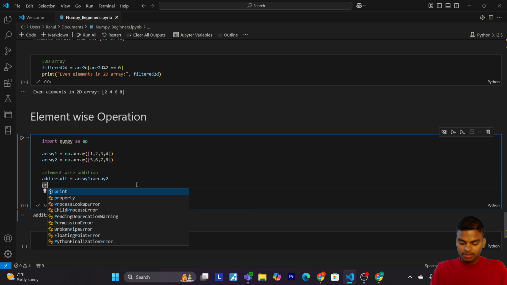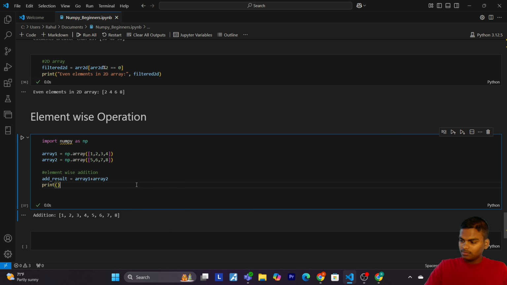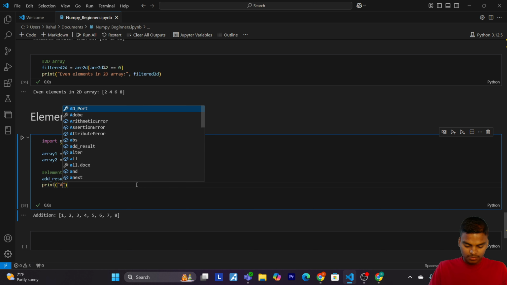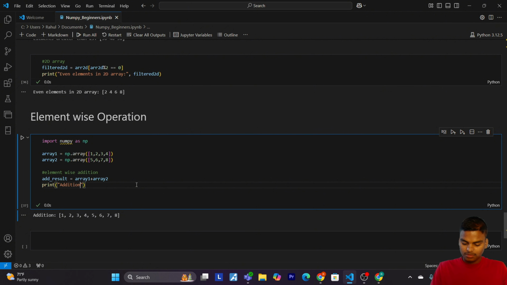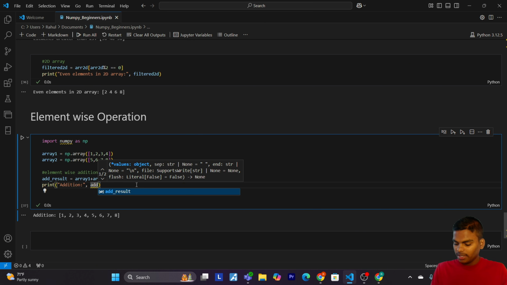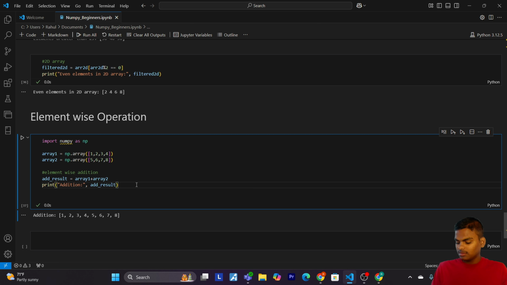So now let's print addition, add_result.